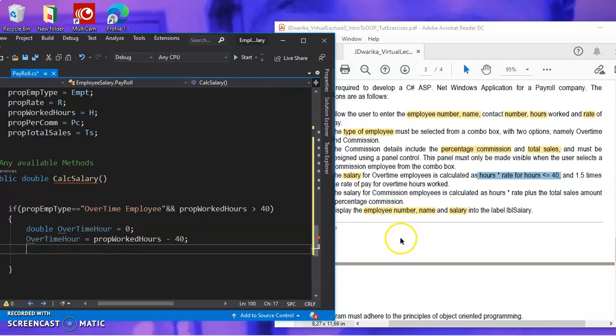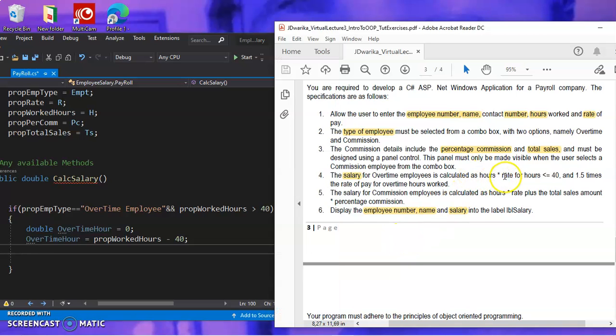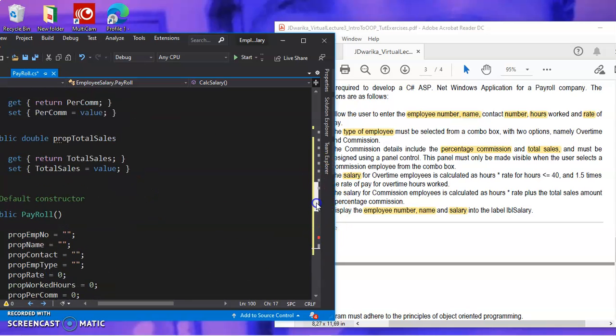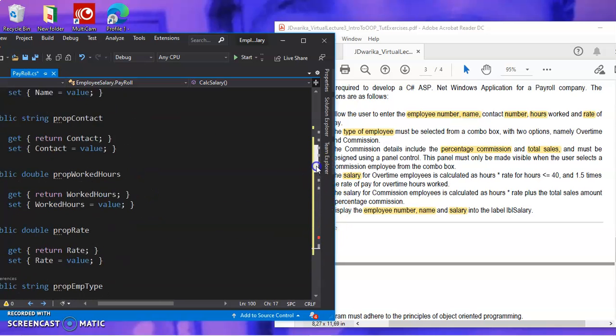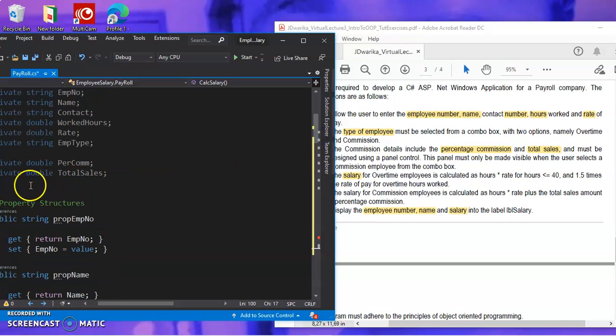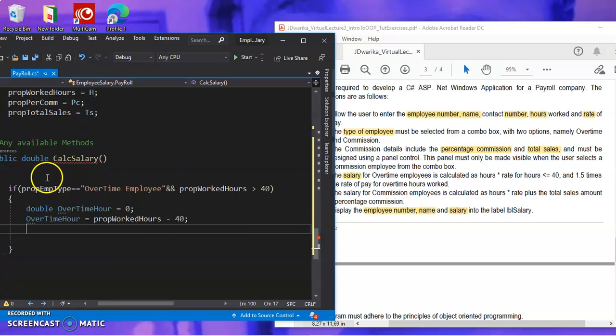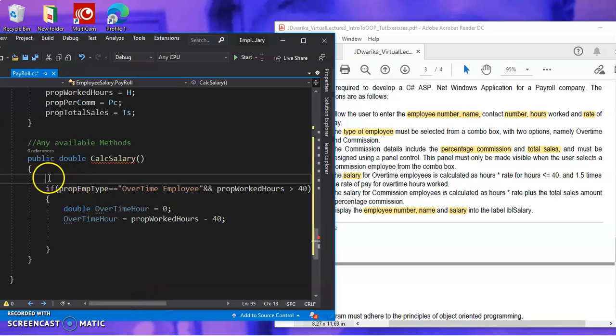the salary. How do we get the salary in total? They say hours times rate. Okay, let's do that. So here what we do is salary. Remember, we declared salary at the top, but we removed it from the top, right? Okay, now we don't have salary here, we removed it, so we need to declare it here. So let us declare it again here.